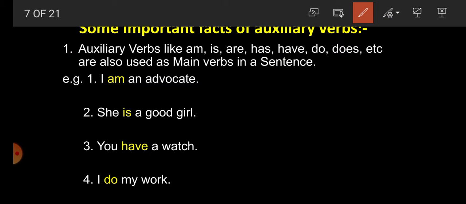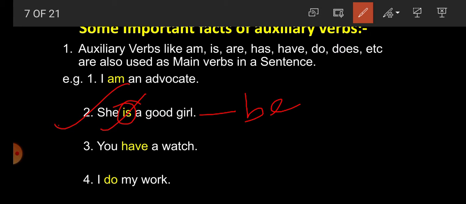Now, second example, she is a good girl. Here is is the form of be, so here also this is the main verb. She is a good girl. It means she be a good girl, but we can't write be here. For the pronoun she, we write is.